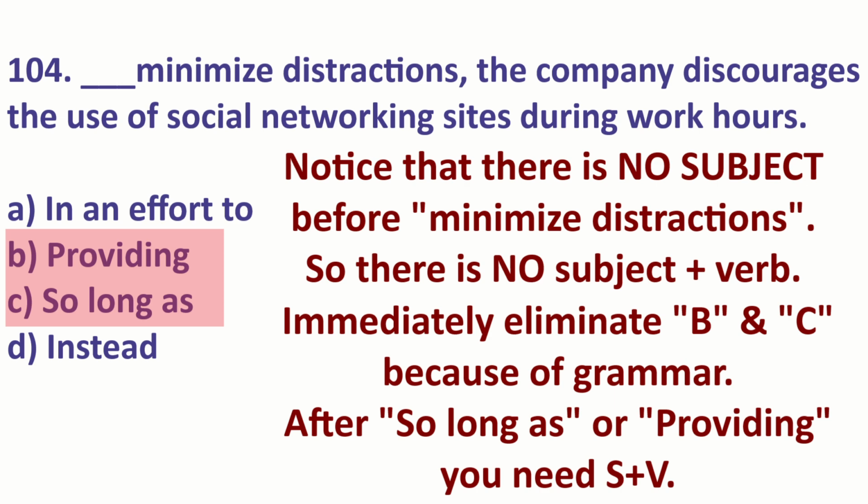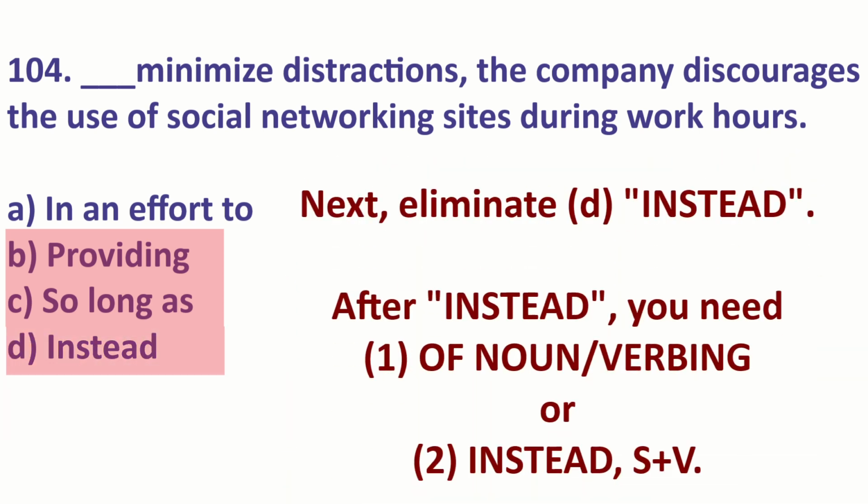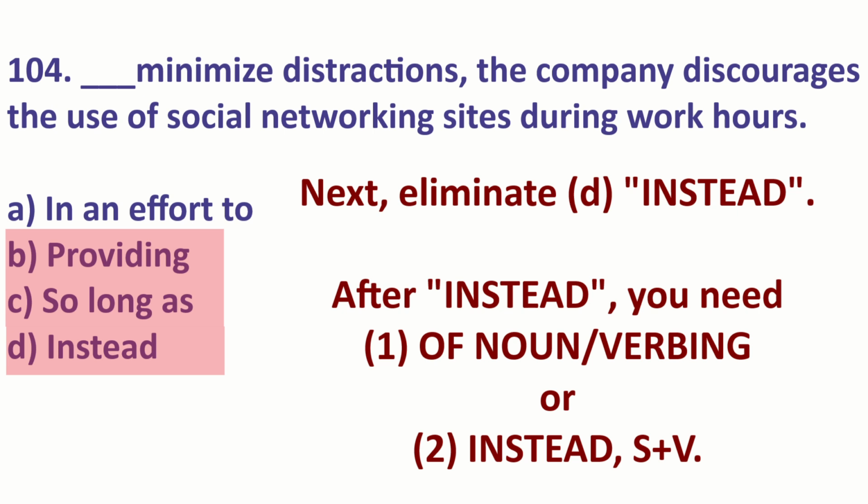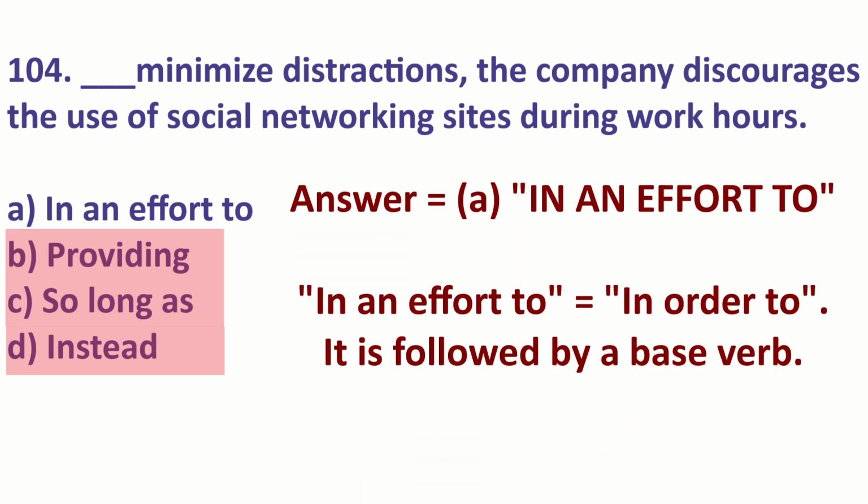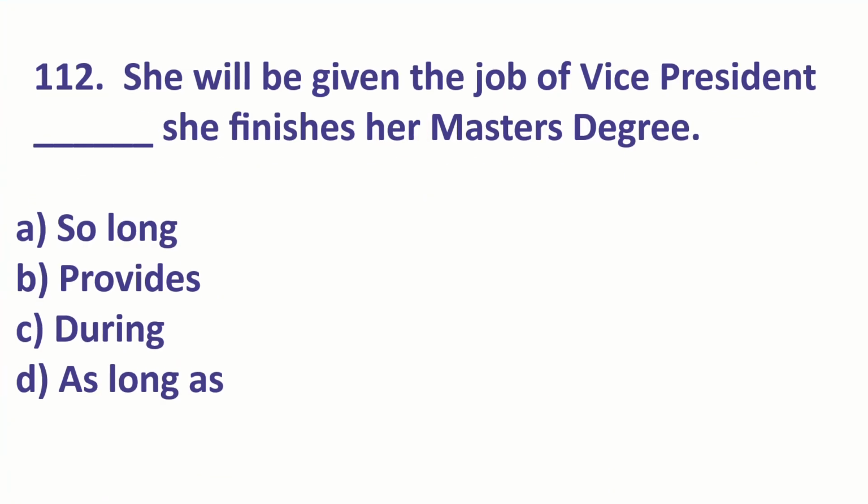Now we will eliminate instead. Get rid of instead. We use instead at the start of a sentence, and when you use that, you need instead of noun or instead, comma, subject verb. So D, you're gone. So the answer here is in an effort to. This means in order to. Let's look at one more question.